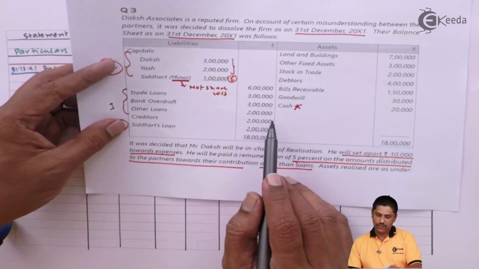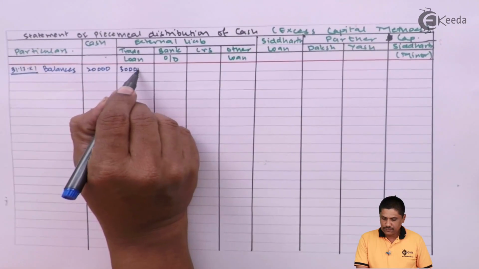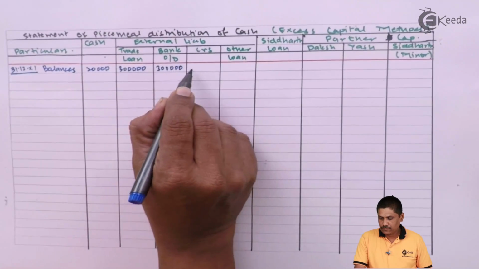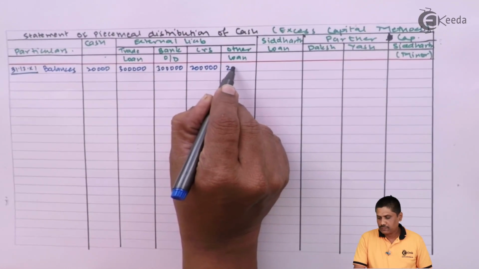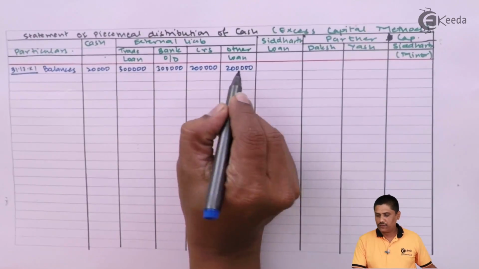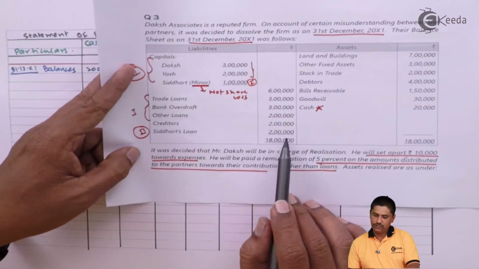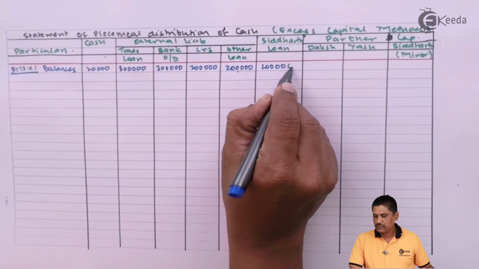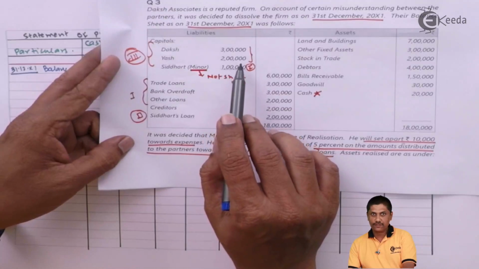Siddharth's loan is also 2 lakhs. Partners' capitals are given: 3 lakhs, 2 lakhs, 1 lakh.